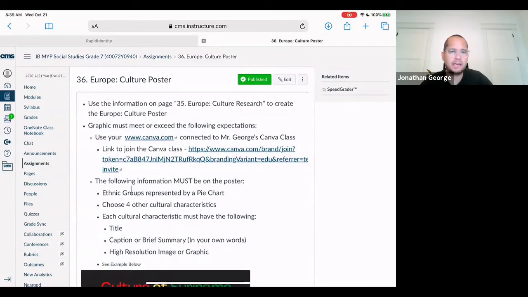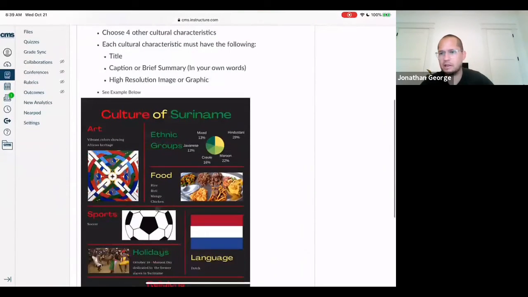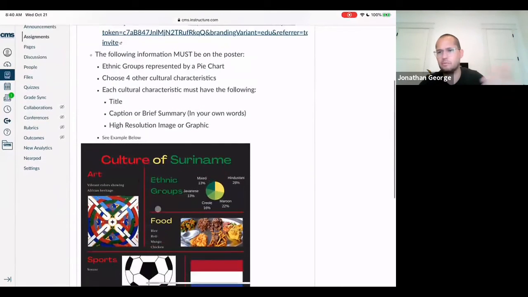And here's what I need to see. Feel free to adjust my template. A lot of you are using your own templates, which is awesome. I love seeing your own templates, the creativity, and what you're doing. Okay, and I'm going to give some feedback on a few generally from what I've seen.